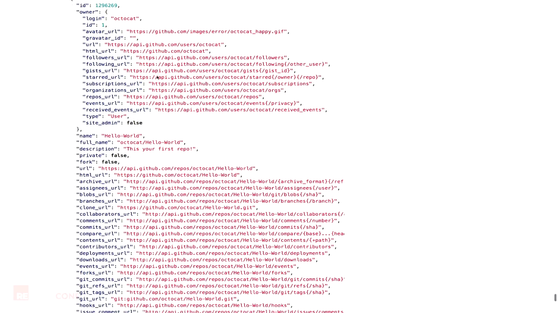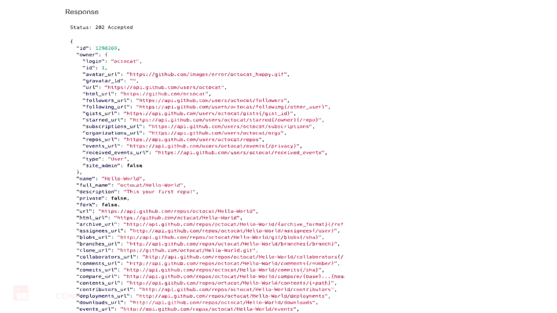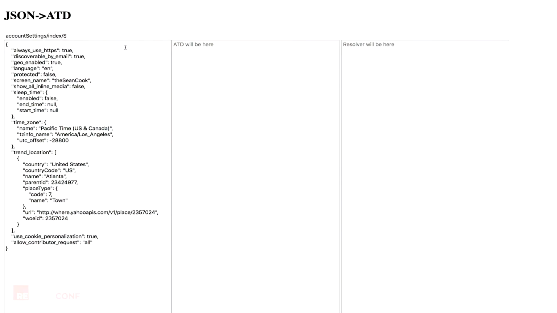Real quick, this is actually the full size of that GitHub repository response. It is huge. So this is a tool I wrote that does exactly that. You can give it some JSON, and we're going to walk through all the keys, and we have an in-memory intermediate representation, but as quickly as possible we're going to generate ATD definitions. And ATD Gen is something you should look into. It's a really cool project by Martin Jambon in Mountain View. It is a way of representing all of your type definitions in one place and then generating the final client for Java or OCaml or JavaScript or wherever.